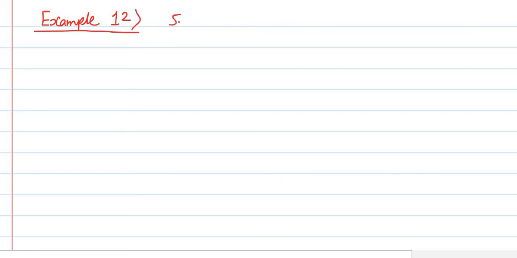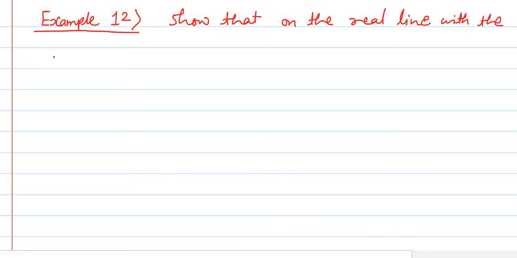Show that on the real line, with the usual metric, the singleton set is not open.